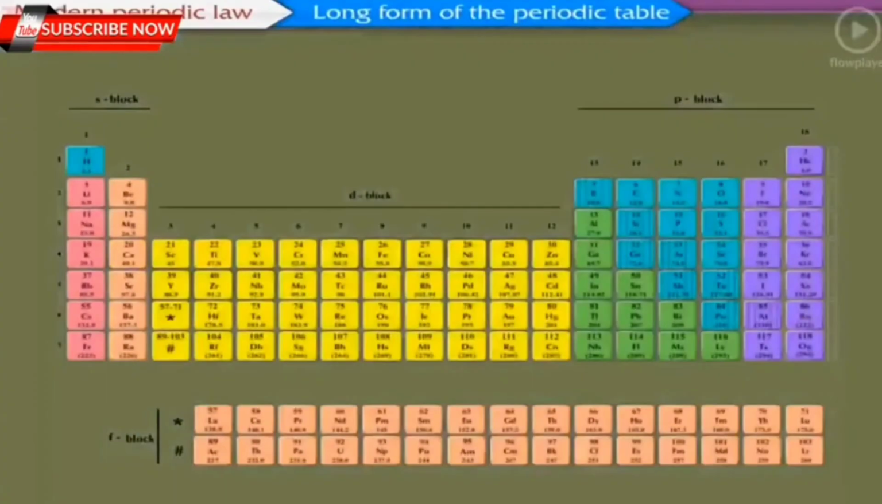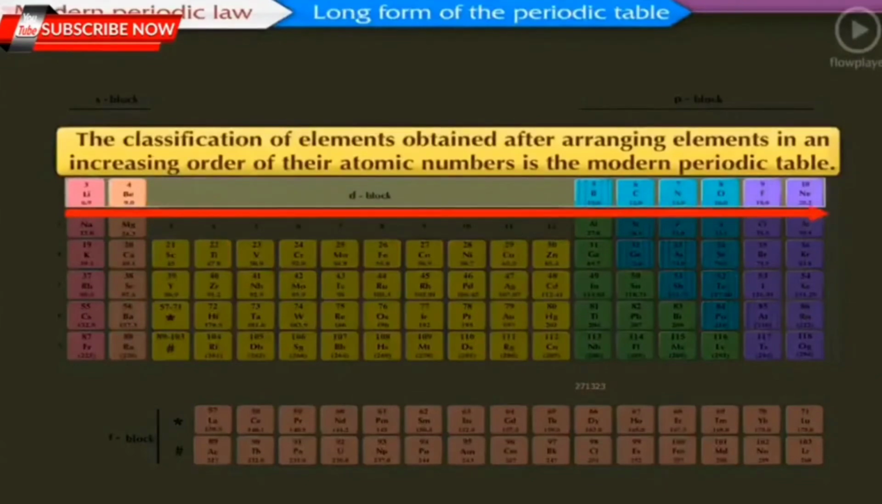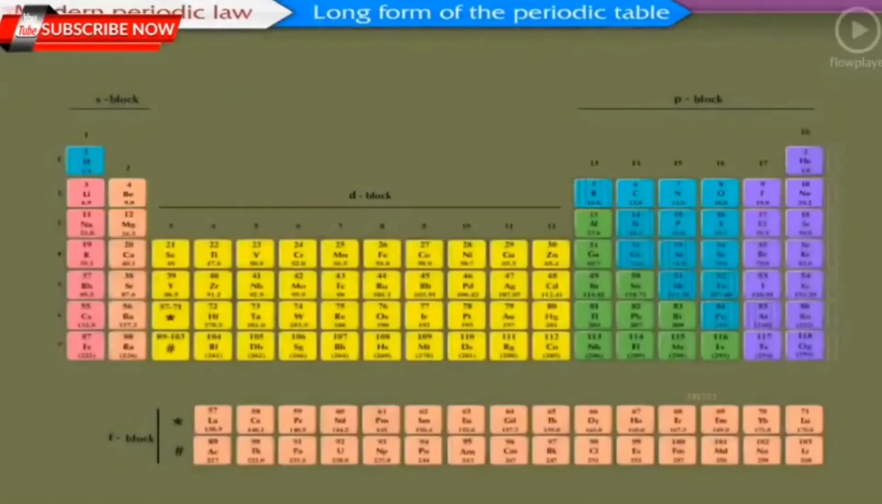Long form of the periodic table. The classification of elements obtained after arranging elements in an increasing order of their atomic numbers is the modern periodic table. The properties of elements can be predicted more accurately with the help of the modern periodic table, which was formed on the basis of atomic numbers.